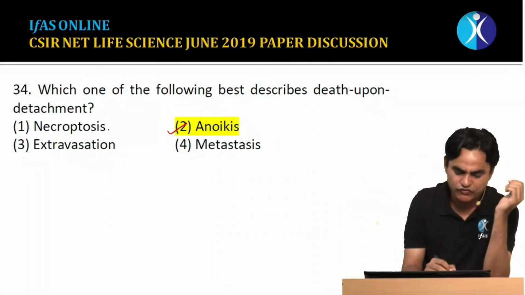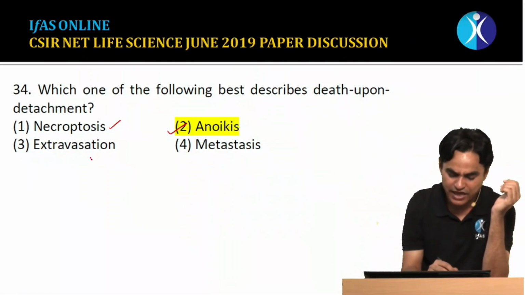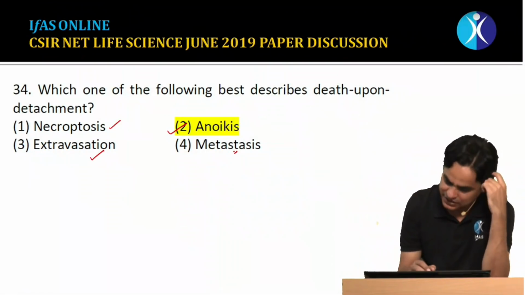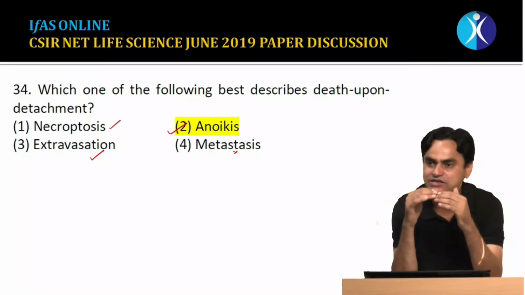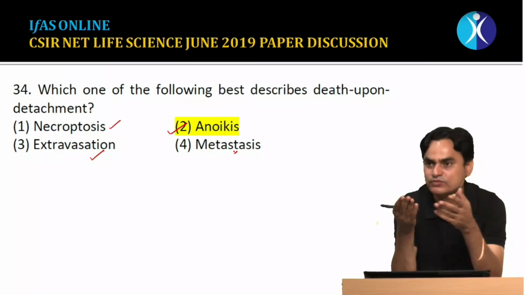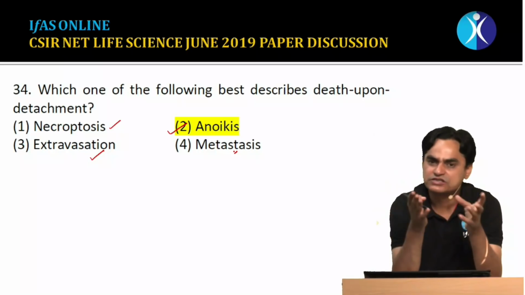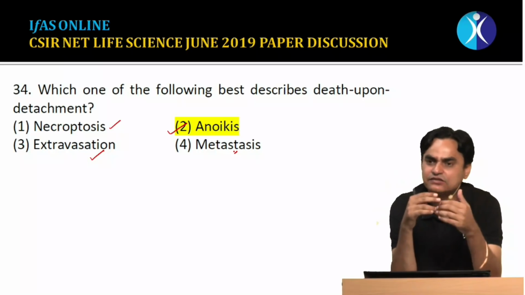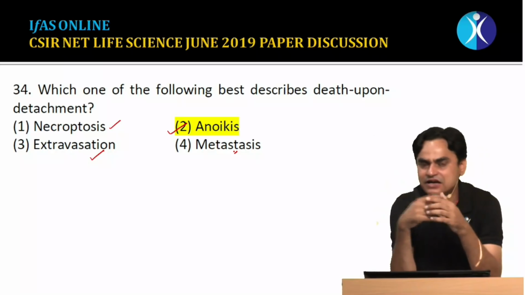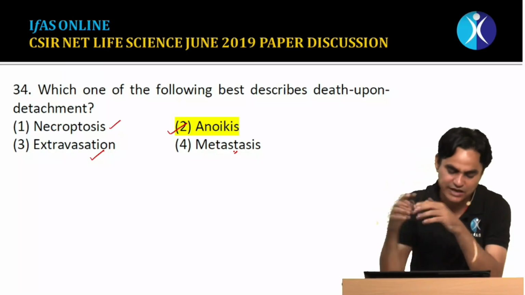You know the term necroptosis, and you know extravasation, a metastasis movement in a cancer cell. Extravasation is movement of a cell from a blood capillary to the outside. Necroptosis is where there is a cell death due to some reason, and then there is a triggering of apoptosis, which is referred to as necroptosis.